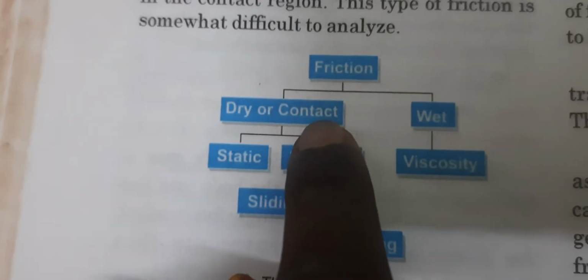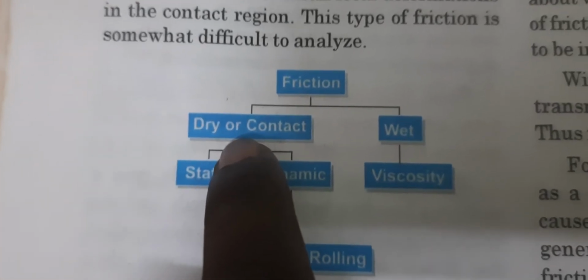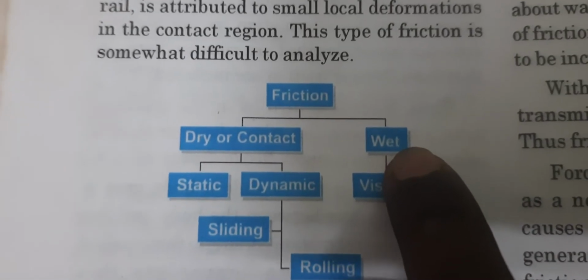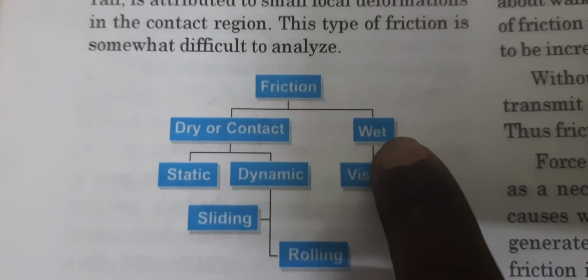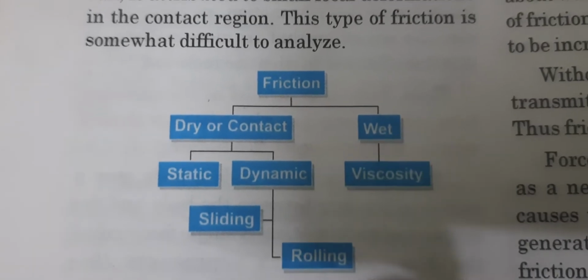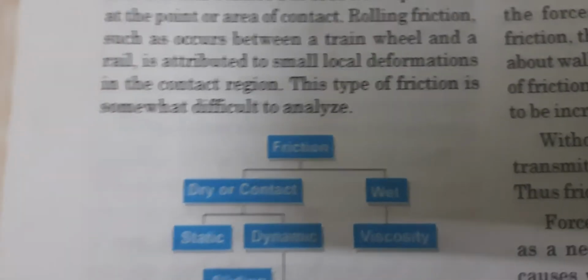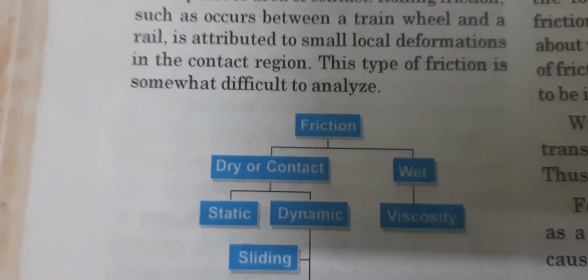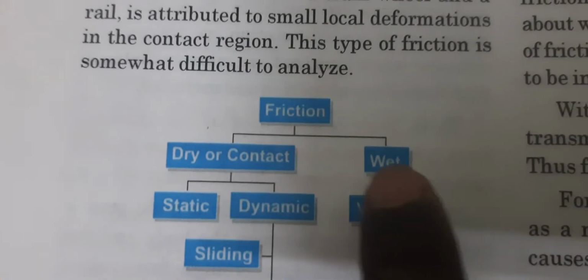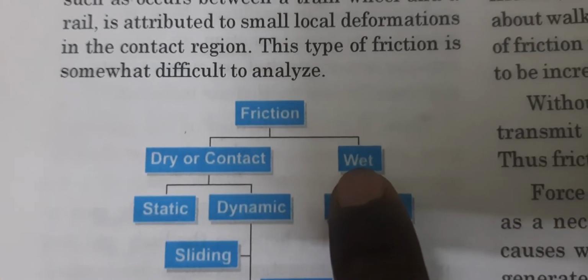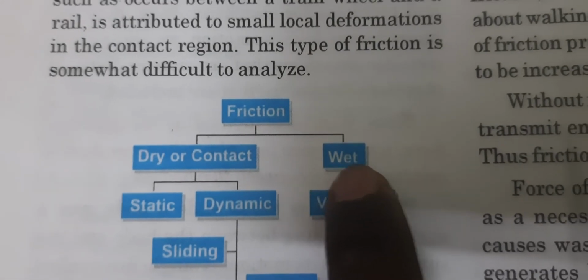Dry friction is also known as contact friction. So dry friction takes place between bodies which are on dry ground, whereas wet friction happens between the molecules of liquids and gases. Now liquids and gases are also known as fluids. So when molecules of liquids or gases are taken into consideration, they also rub against each other.